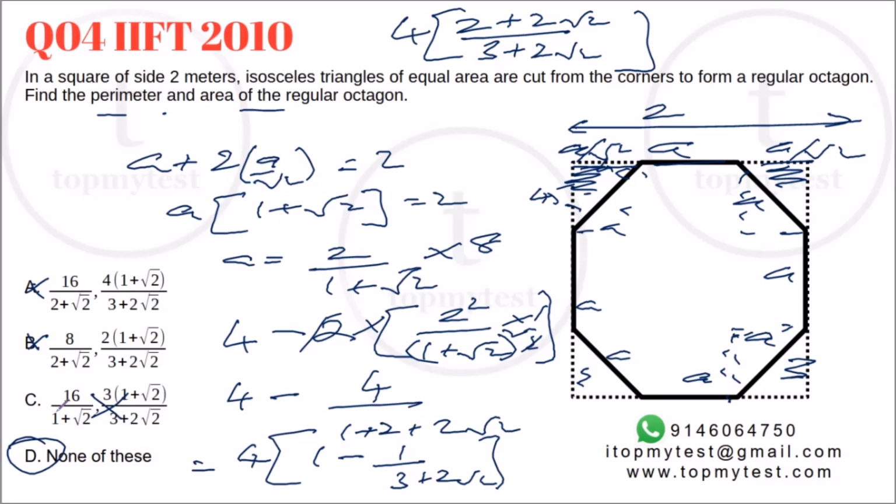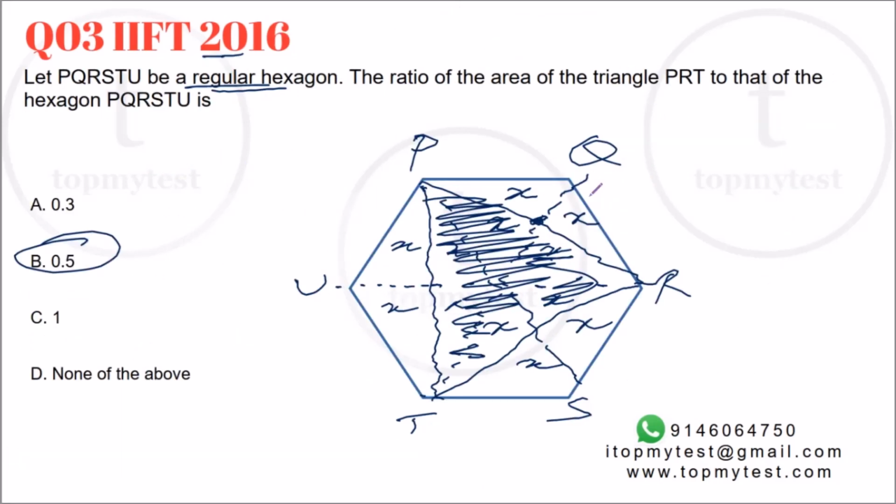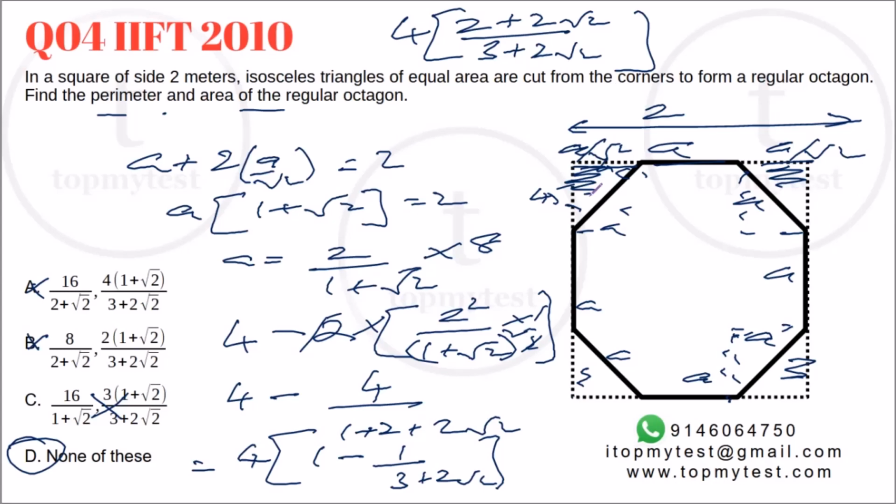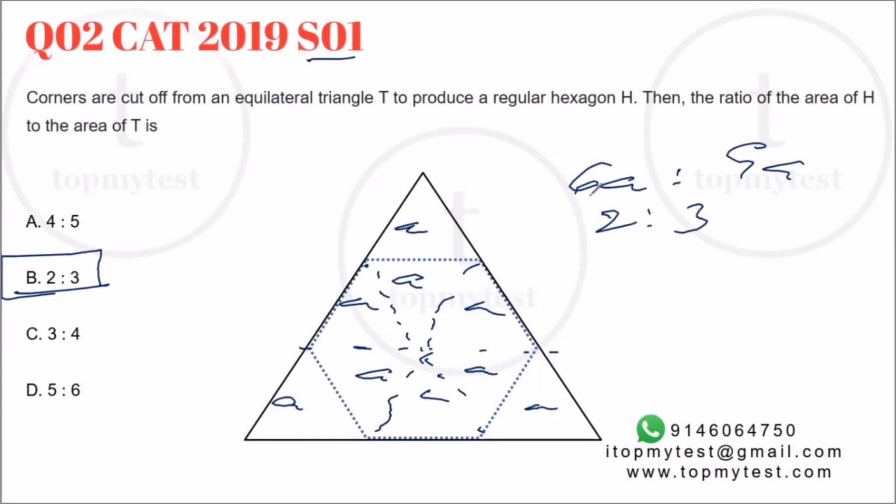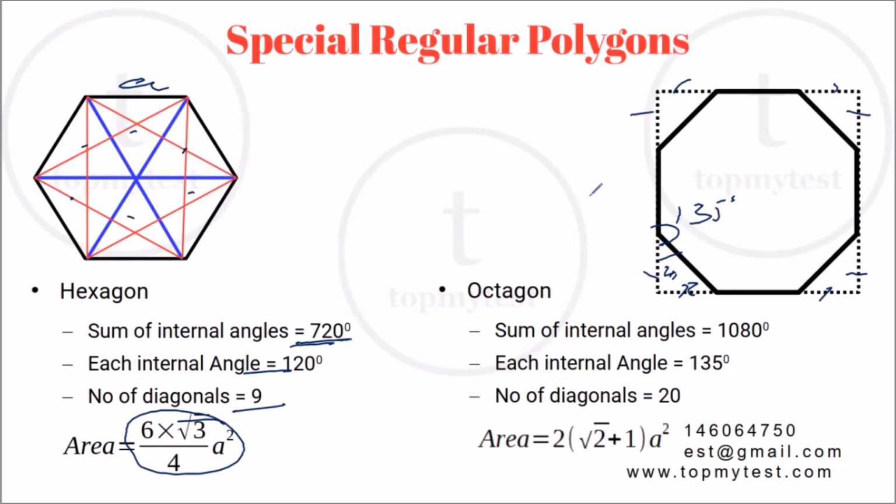Right. You just need to be a little careful. Don't be over smart. In this case, there was a none of these, even though it's an IFT question. It has a ZAT answer to this. Obviously, if you know the area of the octagon directly, you can do it. But I would suggest don't remember it like that. Remember it like dividing, taking the corners of a square. If you understand the basic properties of polygons, and you can identify the equilateral triangle in this case and the special triangle, the isosceles right angle triangle in this case, questions are pretty straightforward to solve.